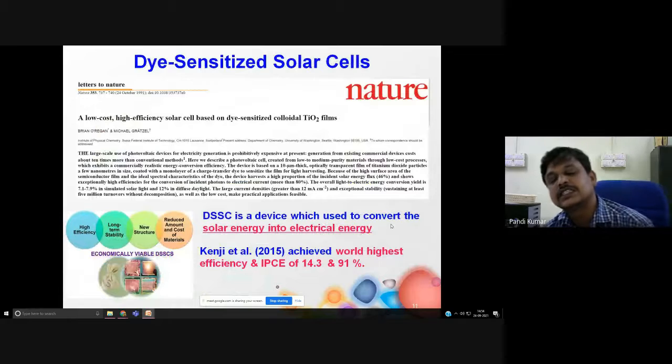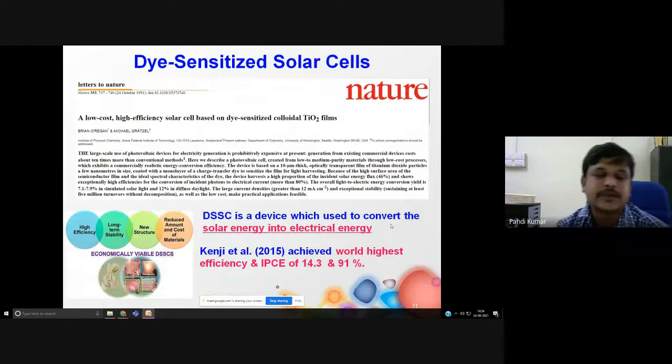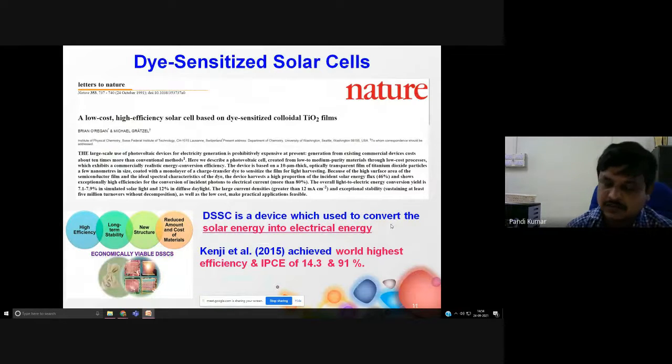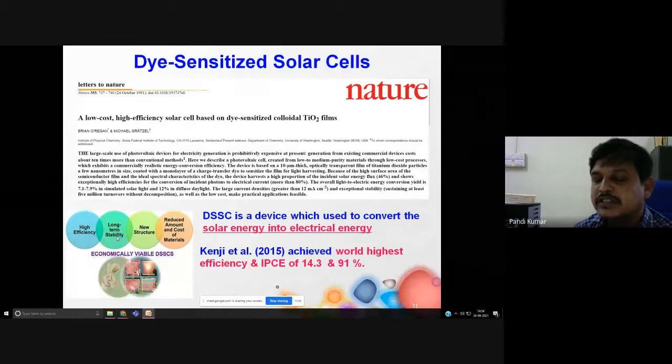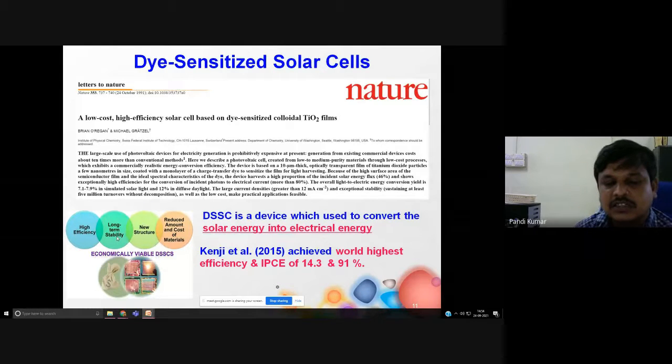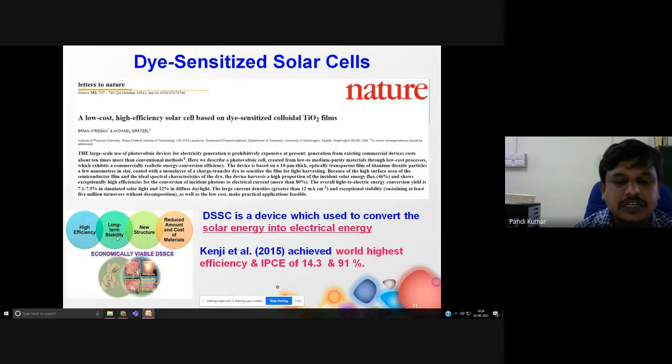Why? Because this dye-sensitized solar cell has several merits over the other energy conversion devices, especially it possesses high efficiency. Then the durability. For example, if you buy a solar cell that has a lifetime of 2 years, then you have to invest again and again. Suppose you buy a solar cell that has a lifetime of 10 years, then you need not invest again and again. So that means it will be cheaper in terms of long-term stability and durability.